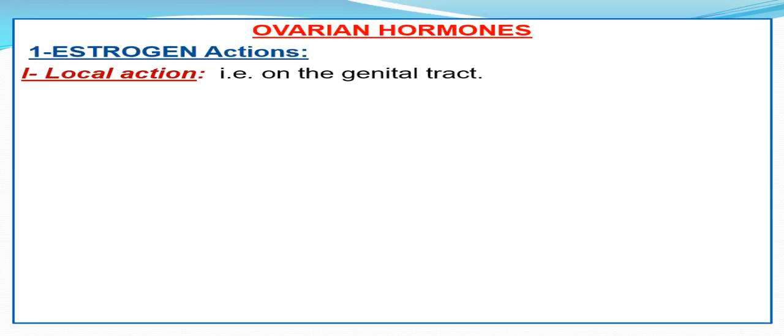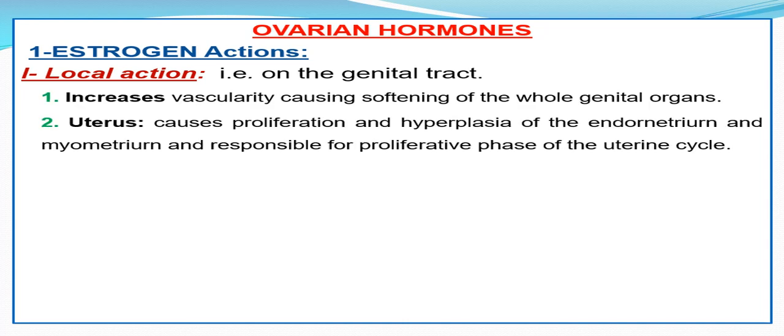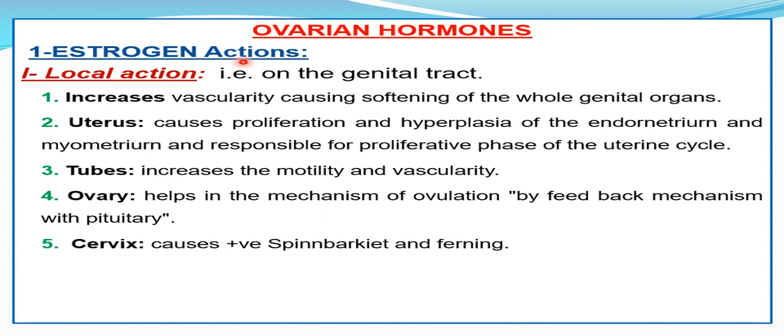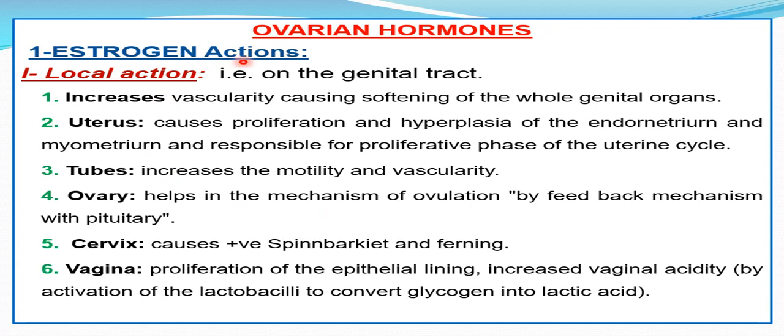What happens, as general, local or central changes, in response to these hormones, estrogen and progesterone? Estrogen actually is the main female sex hormone responsible for most of the pubertal changes. Estrogen leads to local action, general action, and central action. On the genital tract, if you remember, estrogen increases vascularity and blood supply of all organs of the female genital tract and pelvis, including the muscles, pelvic fascia, and skin of the vulva, leading to softening of the whole